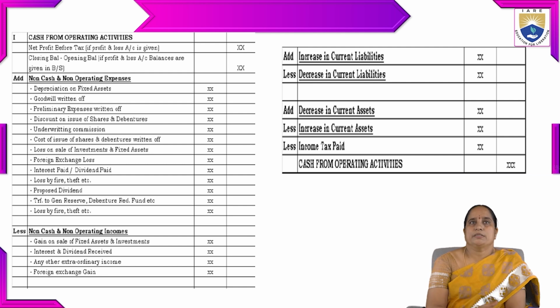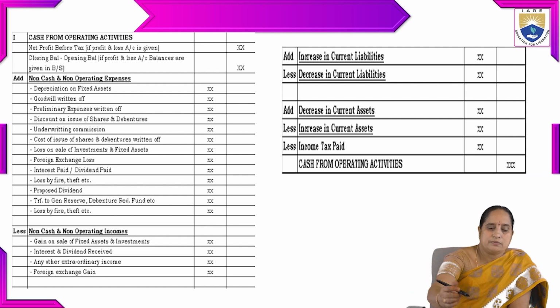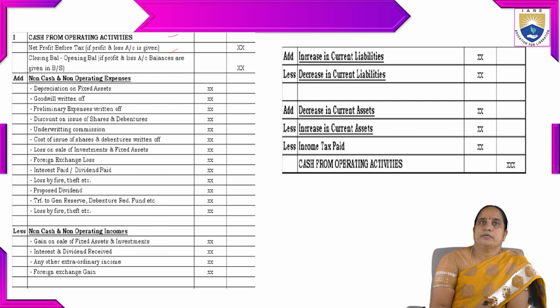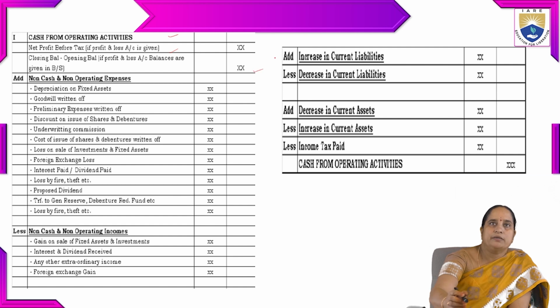Then let us go with the funds flow. Already we have seen cash flow from operating activities. What is the pro forma? What type of items are going to be included in cash from operating activities? So first we come with net profit before tax, if the profit and loss account is given. If not, it can be excluded. In case of closing balance minus opening balance, if profit and loss account balances are given in the balance sheet, then that should be included here.